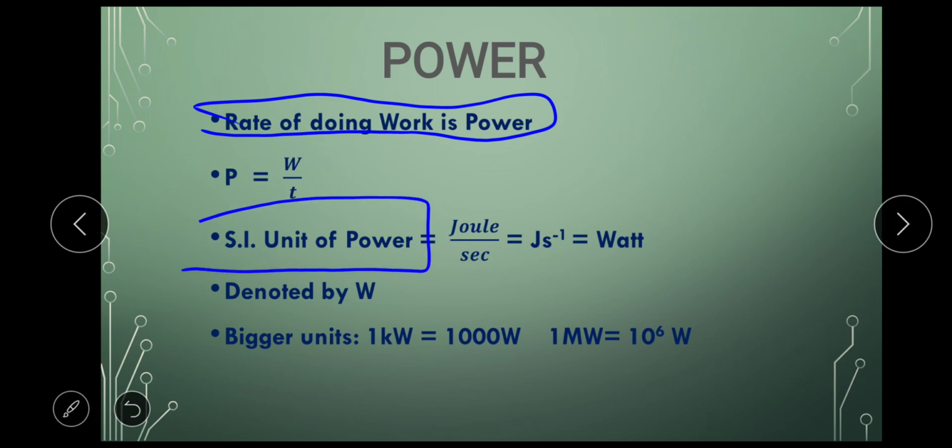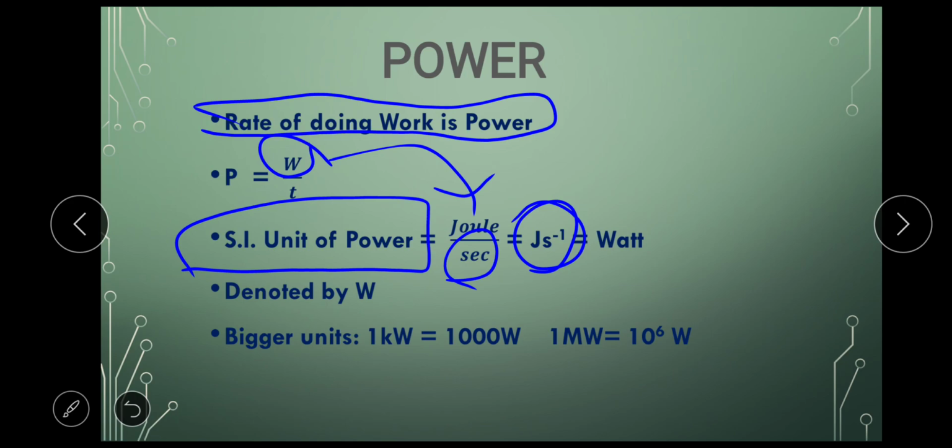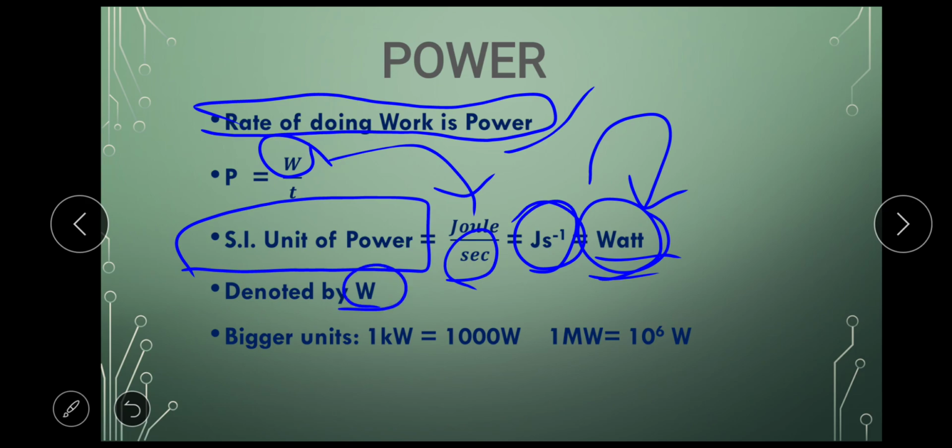What is the SI unit of power? Unit of work is joules and unit of time is seconds. So it is joules per second, but it is given the name as watt. Watt is again a name of a scientist, James Watt, who invented the steam engine. So on his name we gave the unit of power. So watt, this watt is denoted by W.